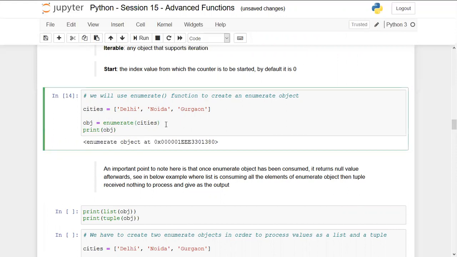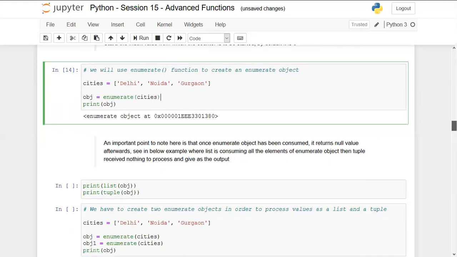However, it is not listing each of the elements, even the index or the values. I'm just getting an enumerate object. An important point to note here is that once the enumerate object has been consumed, it returns null values afterwards. See the example below where list is consuming all the elements of the enumerate object.